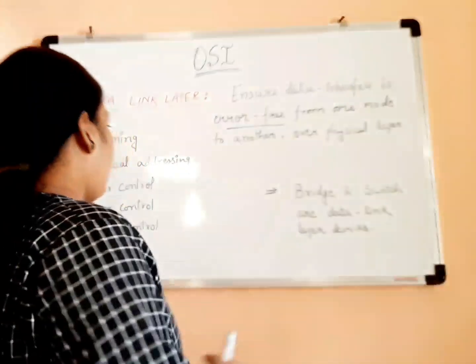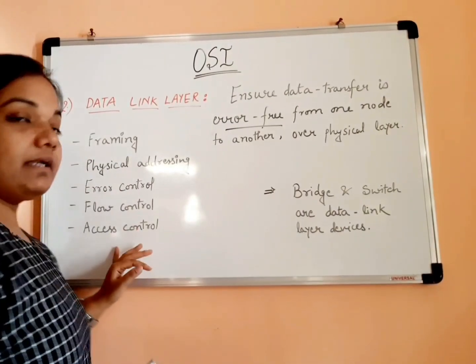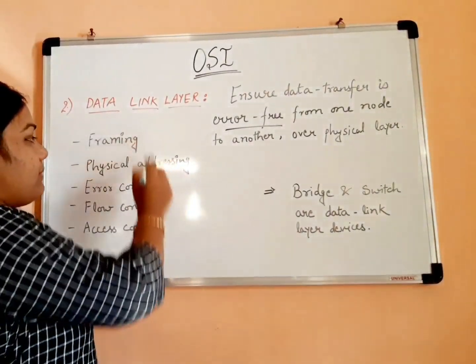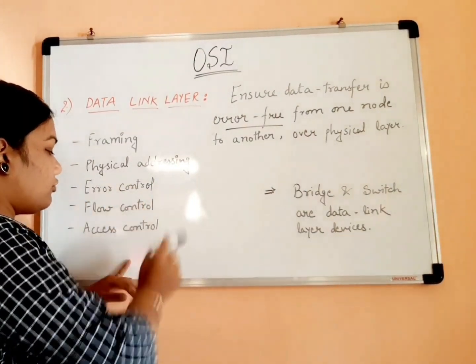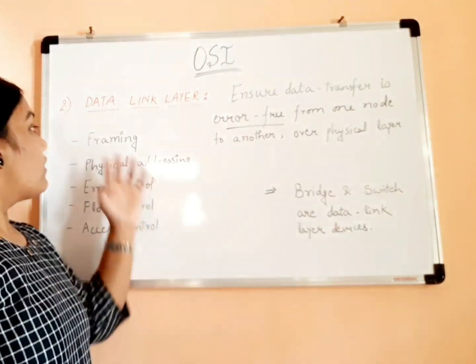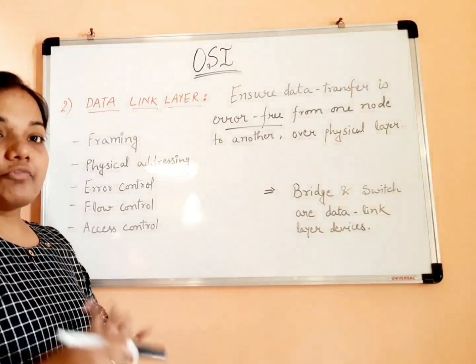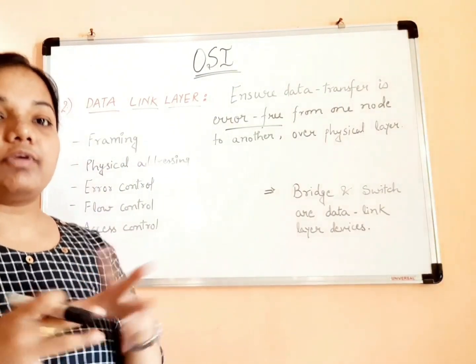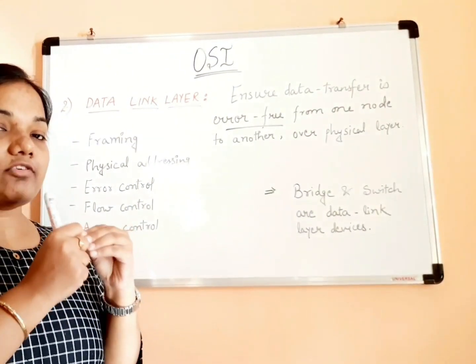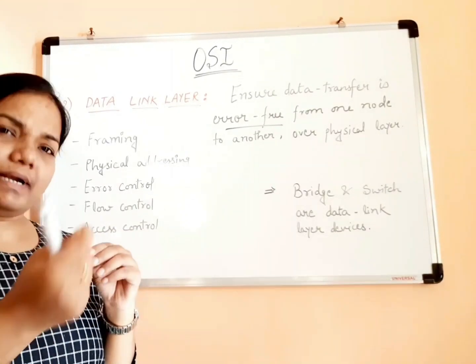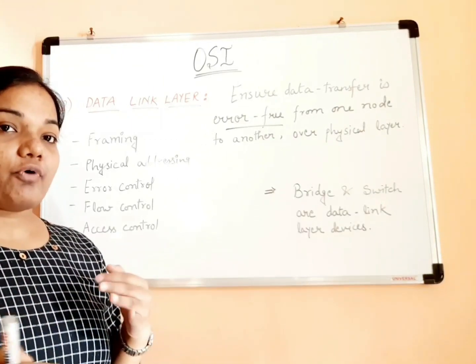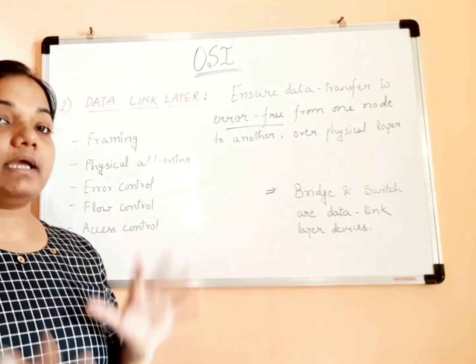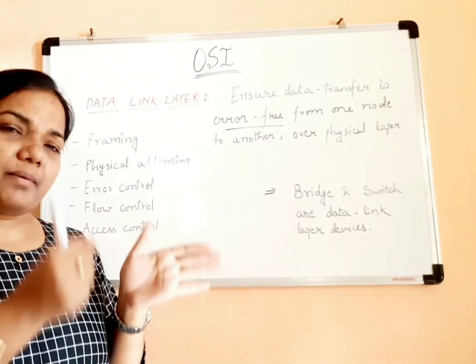And apart from that, what are the other functionalities of the data link layer? Framing, physical addressing, error control, flow control, and access control. Fine. So if we talk about framing, what is framing? In the physical layer, we have seen that the data is transmitted bit by bit. That means the input that the data link layer receives is bits.